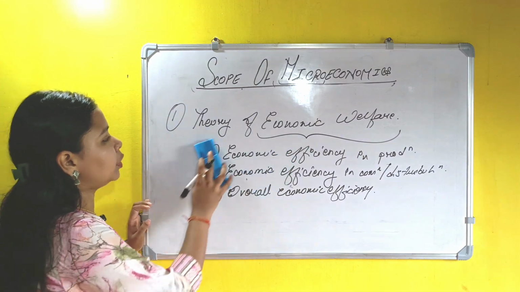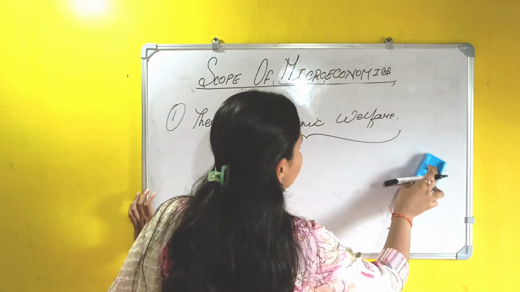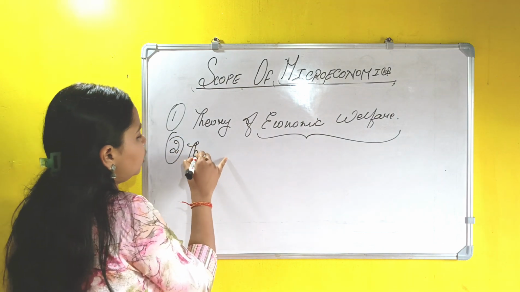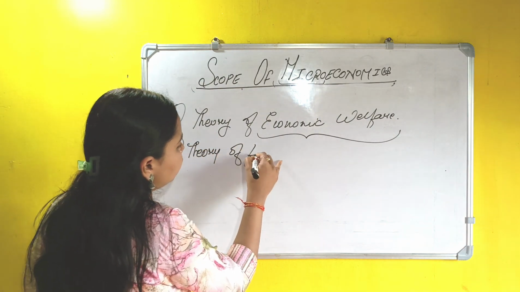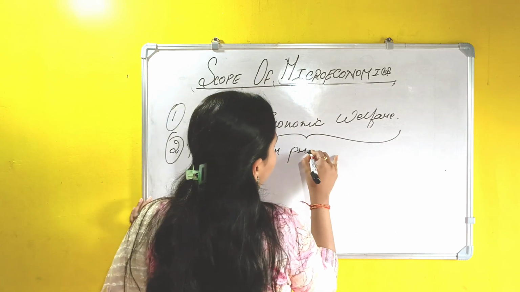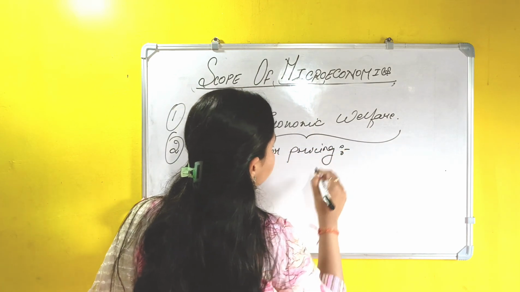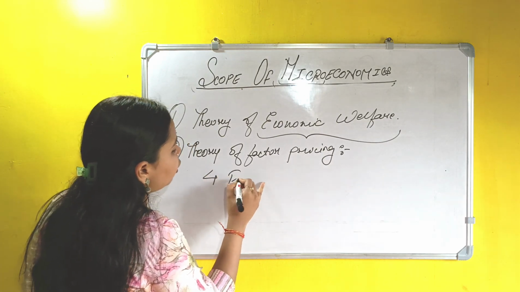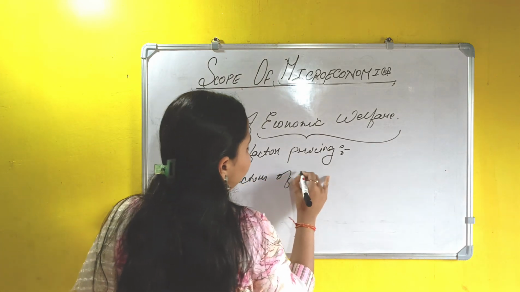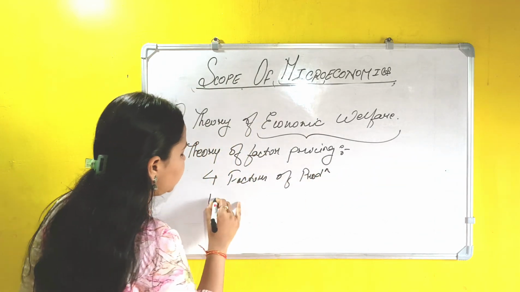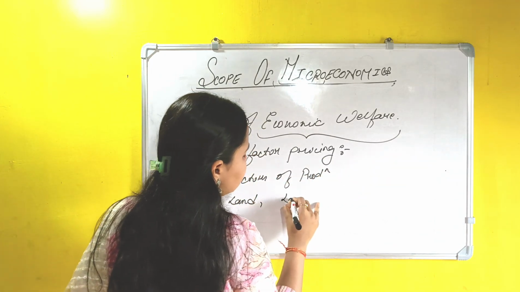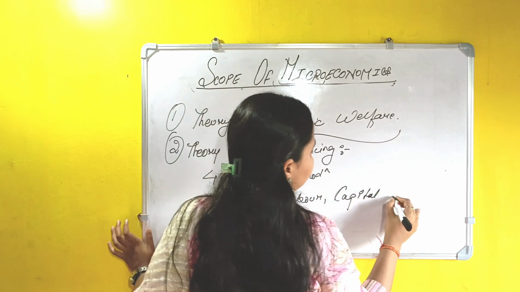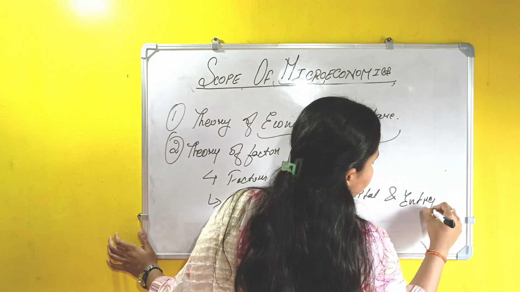Okay, so this is the theory of economic welfare that comes under the scope of microeconomics. Let's move to the next one, that is the theory of factor pricing. Now before going to the theory of factor pricing, we need to know what are the factors of production. So there are basically 4 factors of production. The first one we have is land. Next we have is labor. Third is capital. And the fourth is entrepreneurs.